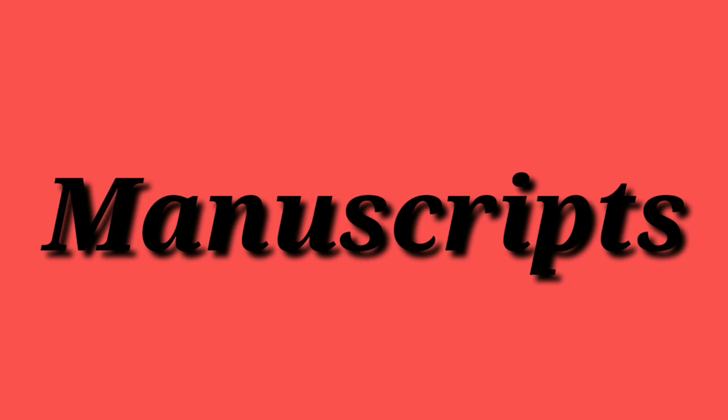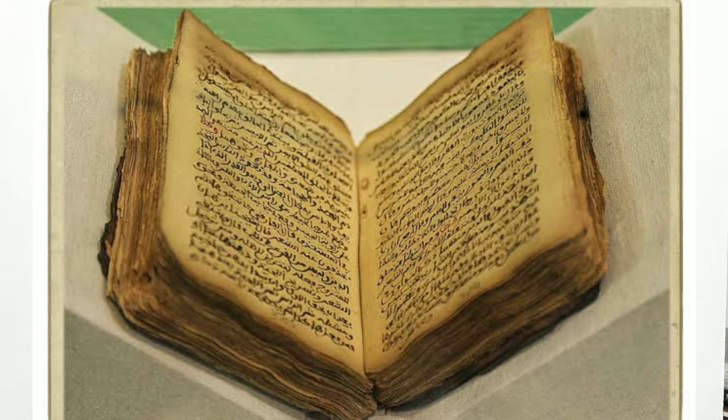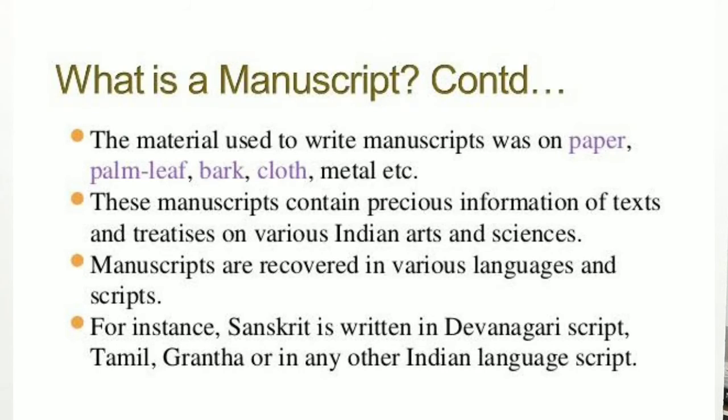Now we are going to discuss manuscripts. Manuscripts are basically the books which were written by hand long ago. Manuscripts were initially written on palm leaves and on the bark of the birch tree, which is found in the Himalayas. Manuscripts are in the form of epics, poems and plays, and were generally written in Sanskrit, Prakrit and Tamil language.